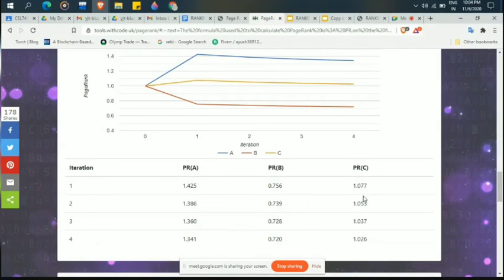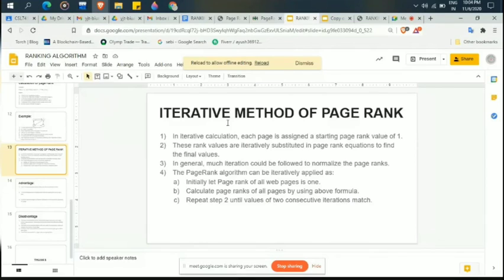B is 0.756 and C is 1.077. In the iterations, A comes at the topmost rank, and A will always be given priority according to this algorithm, or in this example. So this is the PageRank algorithm.